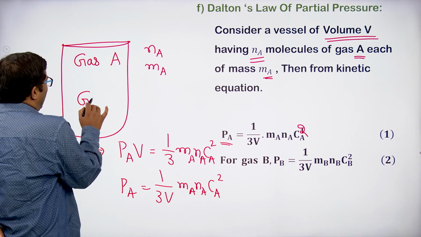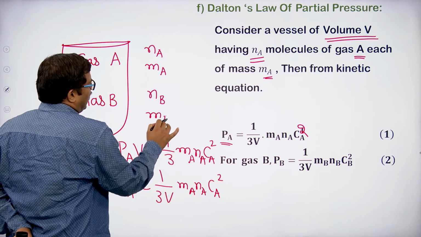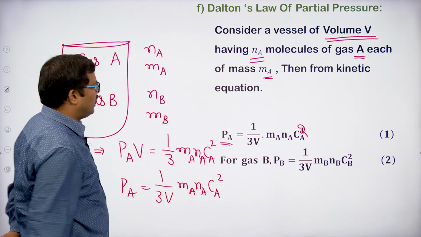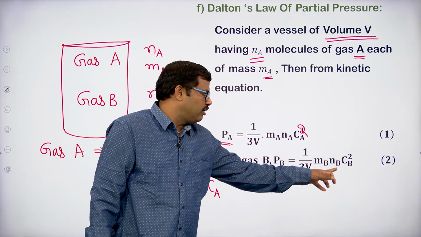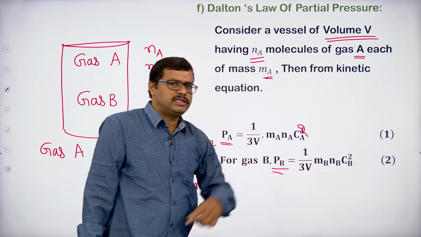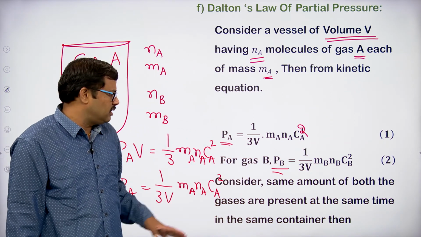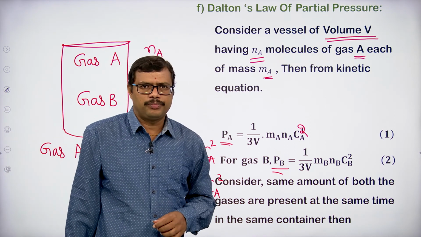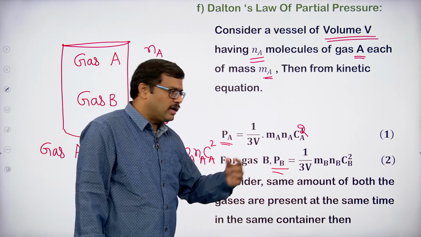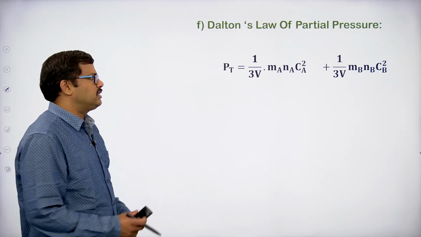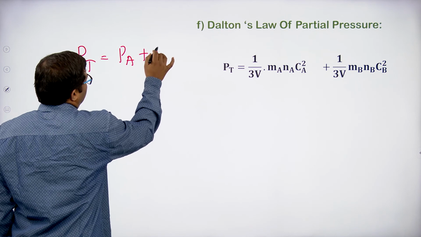Now let us take one more gas into this same vessel with Nb molecules, each molecule having a mass of Mb. Applying the kinetic gas equation to gas B, we can write Pb equals 1 by 3V Mb Nb Cb square. So the first is equation 1, the second is equation number 2. Consider that the same amount of both gases are present at the same time in the same container. In that case, what are we going to get? The total pressure of the gas will be equal to the pressure of gas A plus the pressure of gas B.